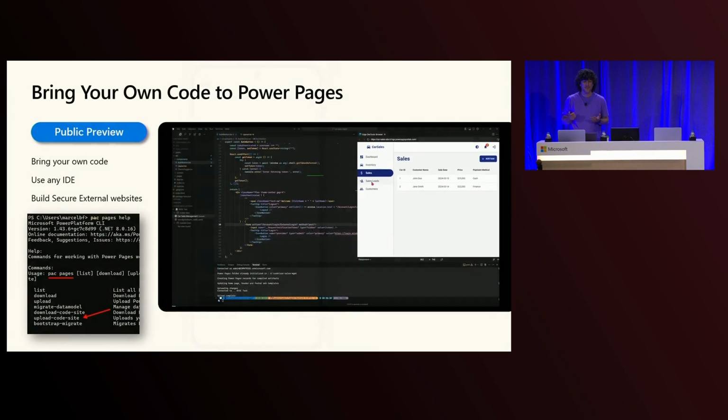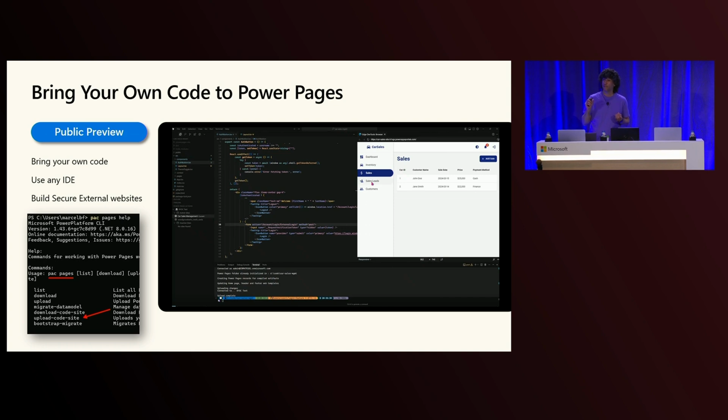How do you get your hands on it? Yes, sorry. This code app that I showed, that's for internal apps, leveraging the connections and everything from Power Platform. If you want to create external apps, you can as well. You can bring your own code. We are adding a new command to Pac CLI, pac pages upload-code-site.